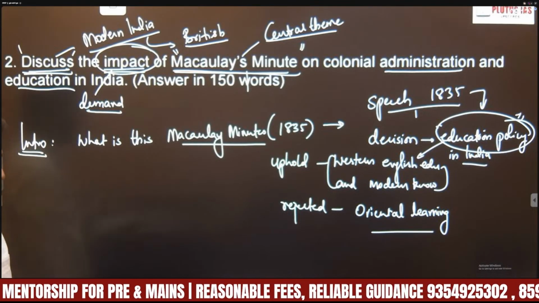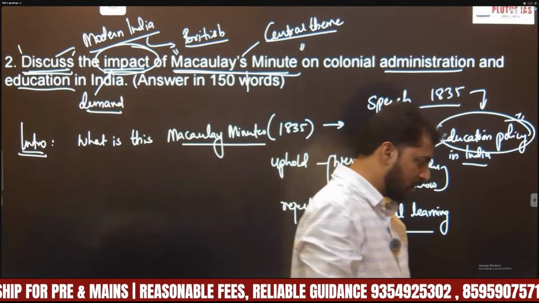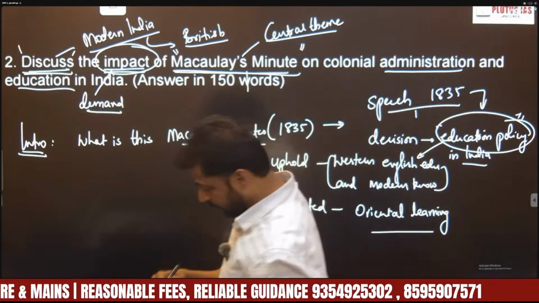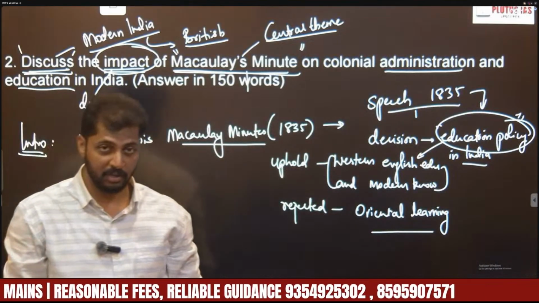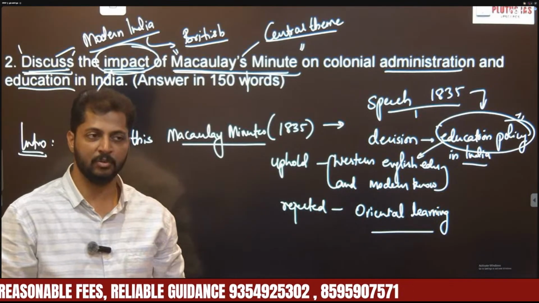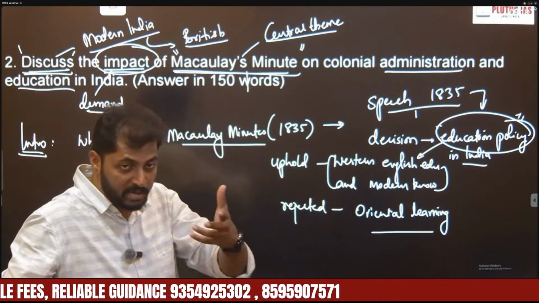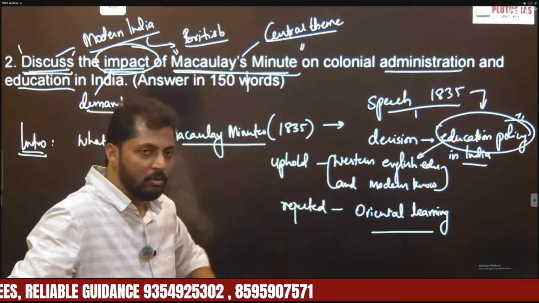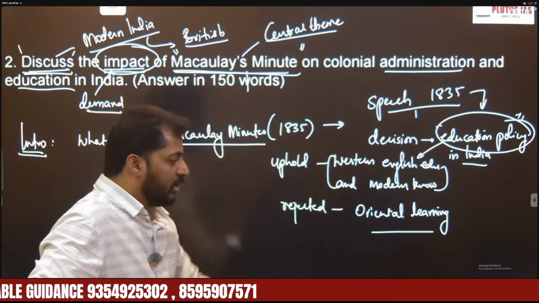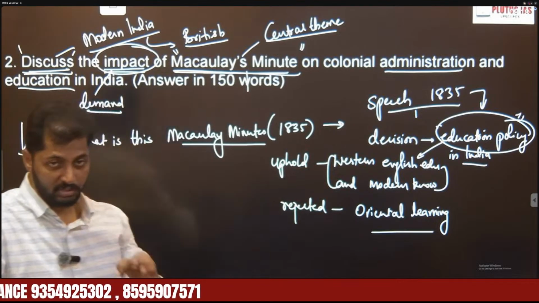In his speech, he famously says that Oriental learning, though it performed very well in ancient India, lost touch as we transformed into modern India. That's why he considered Oriental learning backward compared to modern or Western education, and rejected it, upholding Western education with English.